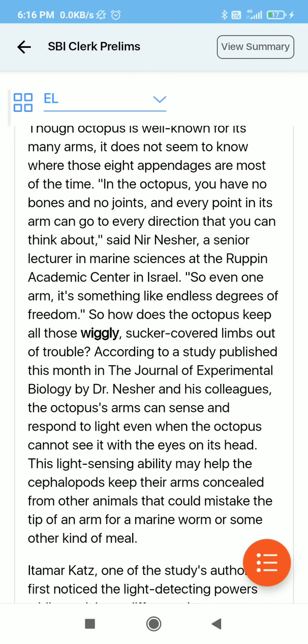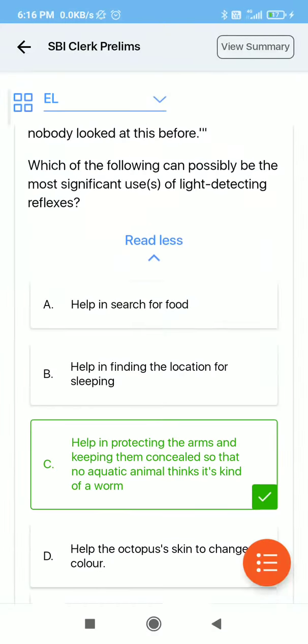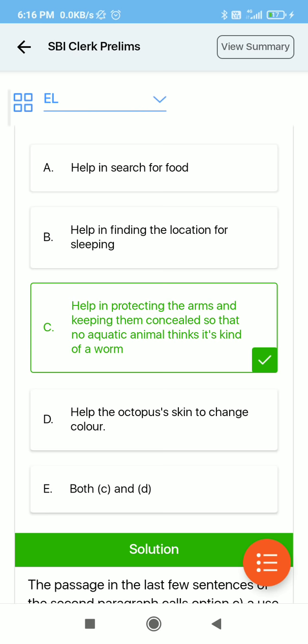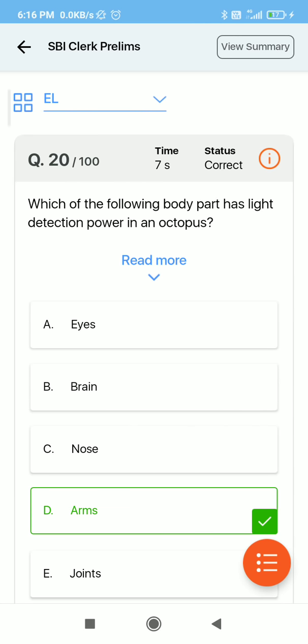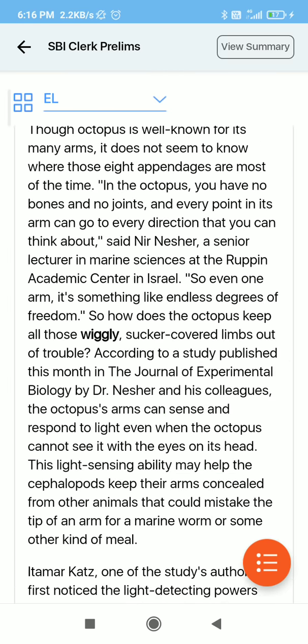Now we will search in this section. We will not read the whole RC. We will just skim it, and then we will find the keyword. I will make a separate video for that. But in RCs, if our answer is right, then there is no need to read the solution, because we know our answer is right. So this can be done with all the questions.